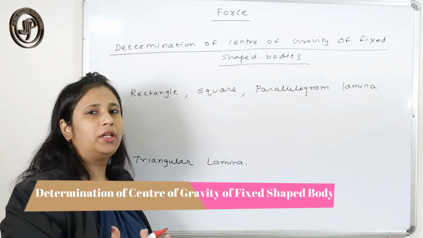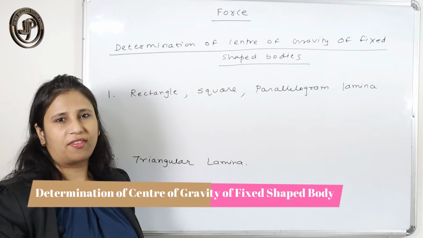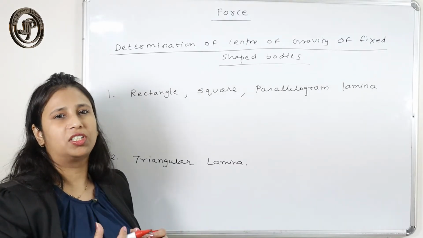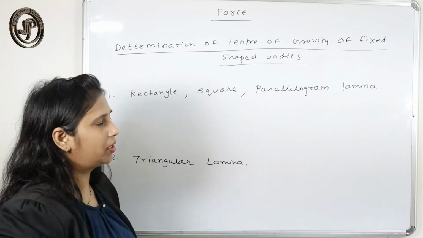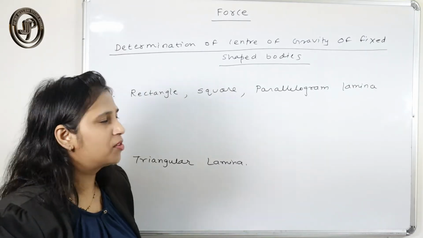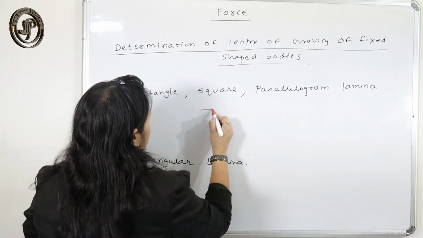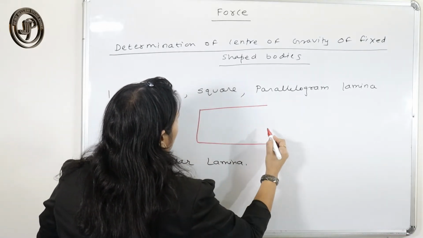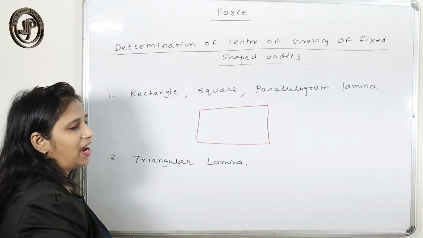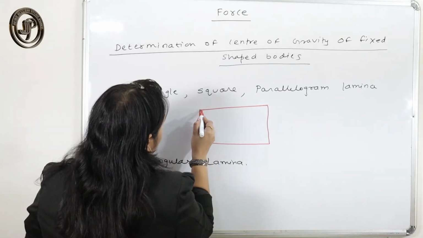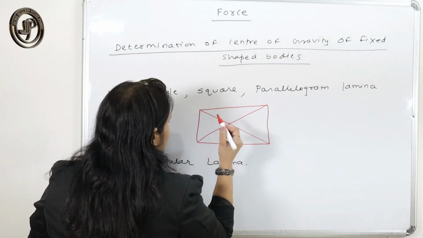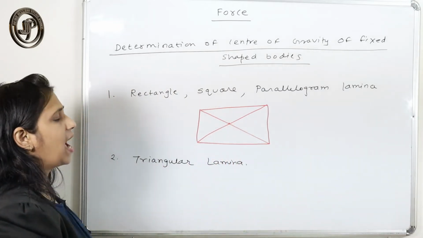First we'll explain where the center of gravity resides for a body whose density is uniform, some fixed shape body. Lamina means surface, so a rectangular, square or parallelogram surface. For that type of body, the center of gravity resides at the intersection of their diagonals.